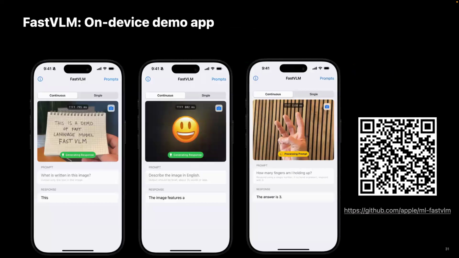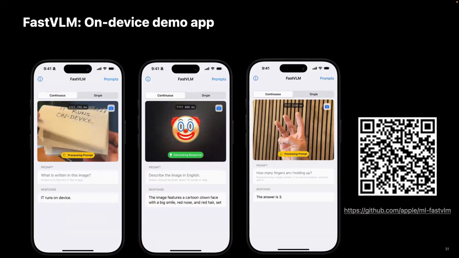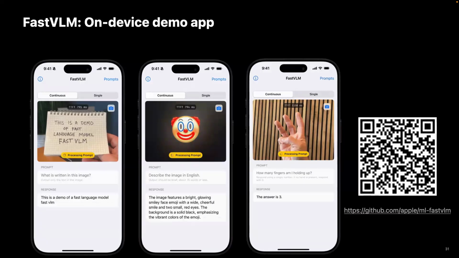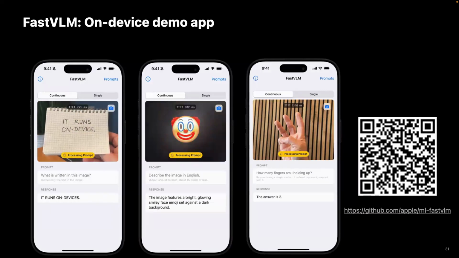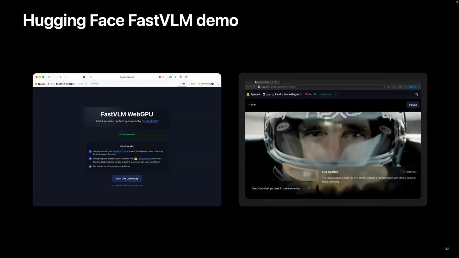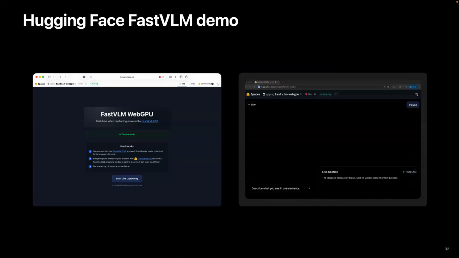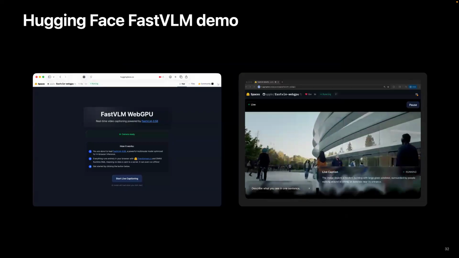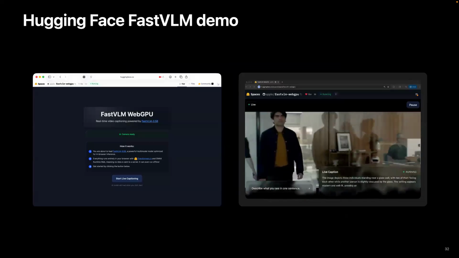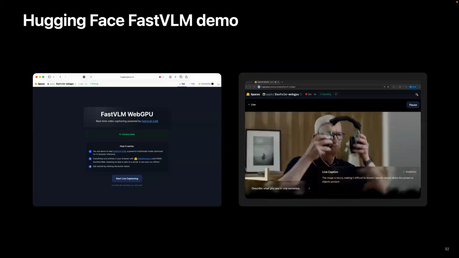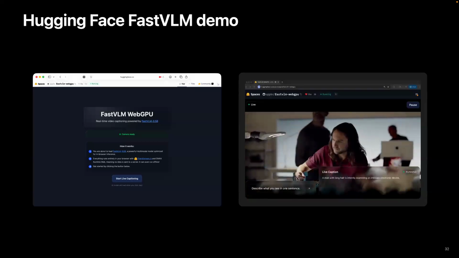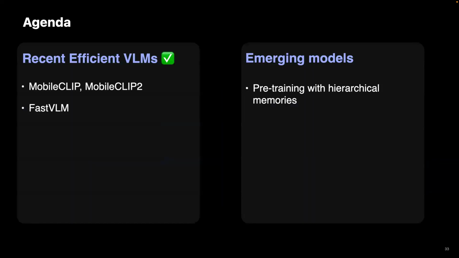Here, we again released all the code, models, and the demo of the model, and you can go to that link and download. You can see that this model has pretty good results, both in text-rich evaluation, captioning, or other visual question answering tasks. You can also find the demo of this model on Hugging Face. Our colleagues at Hugging Face actually built a demo. You can upload your video, and in real time, it's going to produce a caption of the uploaded video. Okay, in the interest of time, I'm going to move a bit faster.